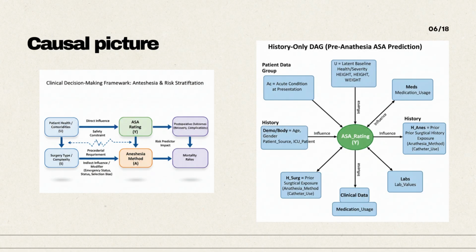All history features, prior surgery anesthesia, catheter use, demographics, body habitus, medication history, and preoperative laboratory results are upstream proxies of baseline severity and acute status, which causally determine ASA. No current case planning variables are used. Anesthesia method, catheter use, and surgery name reflect prior clinical history. They are upstream proxies of baseline health and are valid pre-anesthesia predictors, because if they reflected the current case plan, they would become downstream decisions and could leak ASA.